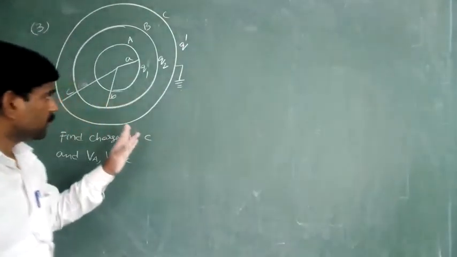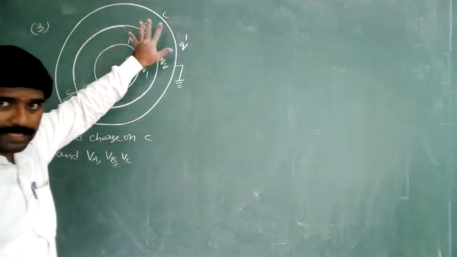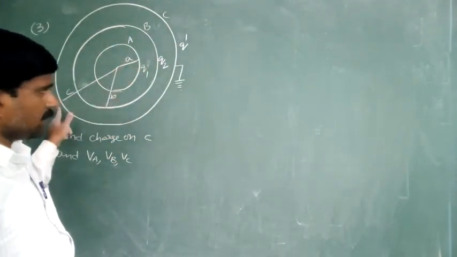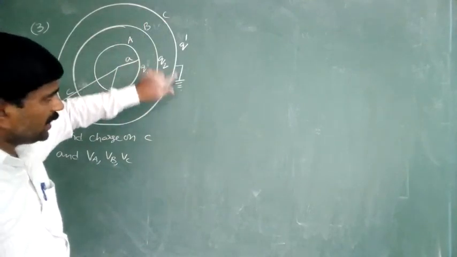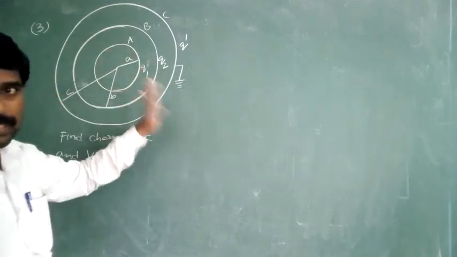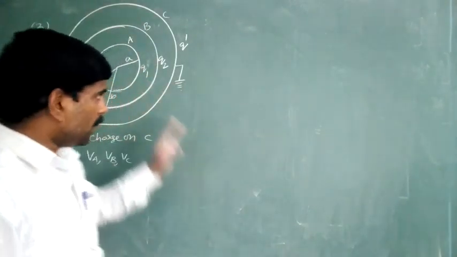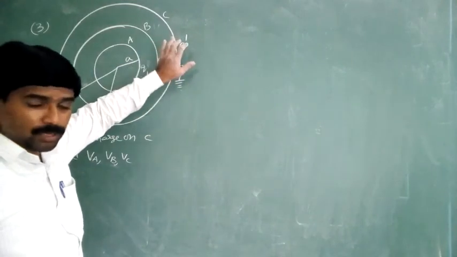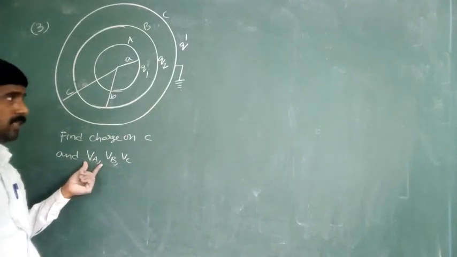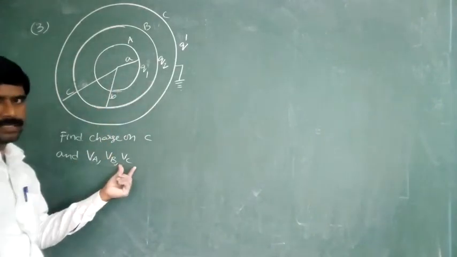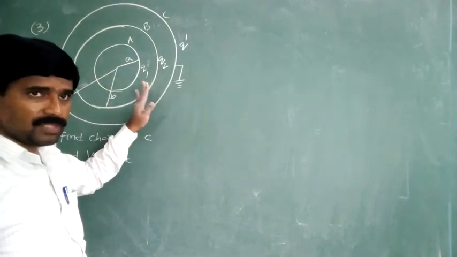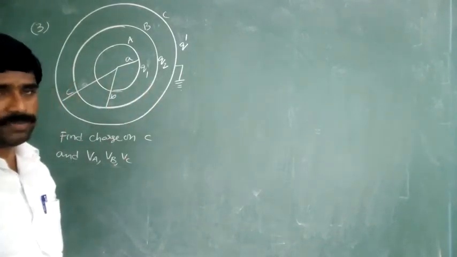One more problem. These are the three shells A, B, C, with radius A, B and C. The third shell is connected to the ground. Q1, Q2 are the charges on the first and second shells. We want to find out the charge on the third shell, and find out the potentials on the surface of A, B and C: the potential on the surface of the first shell, the second shell, and the third shell.